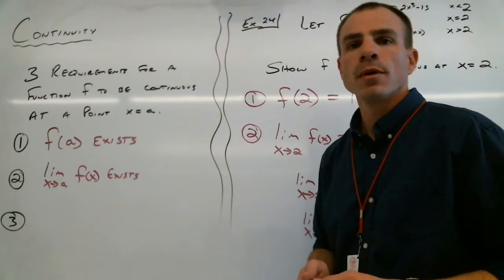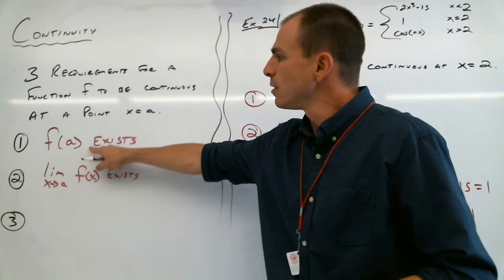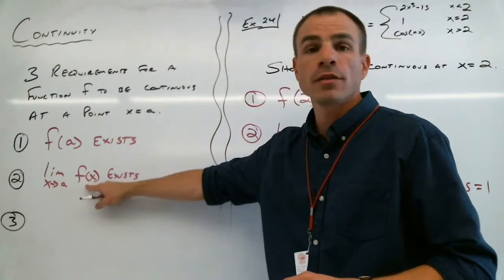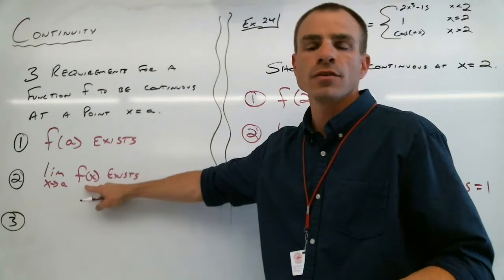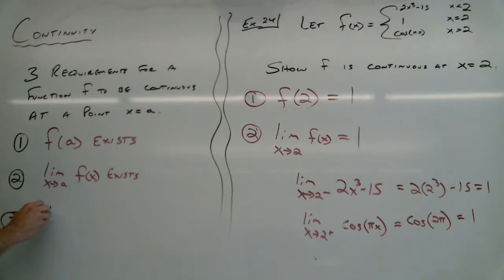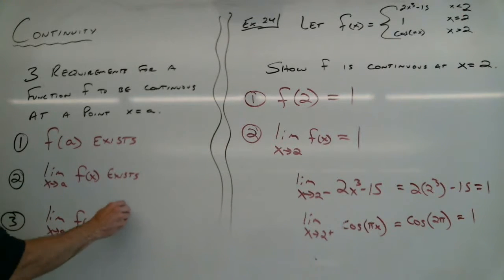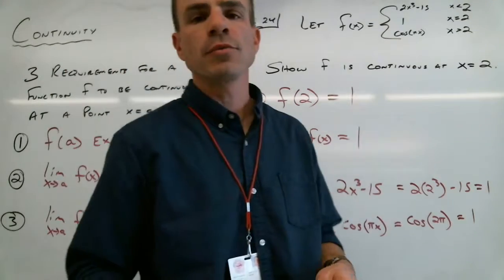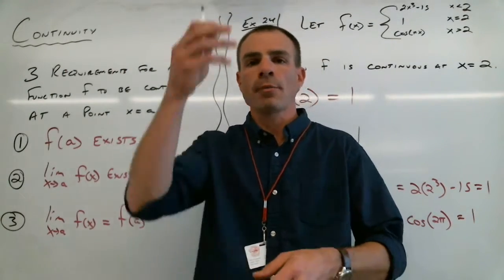Now we get to the third one. The third one is that the value of the function at x equals a must be equal to the limit of the function as x approaches a. The two have to be equal to each other. Otherwise, we have what's known as this little hop in the graph.